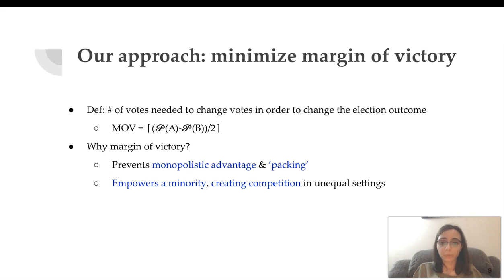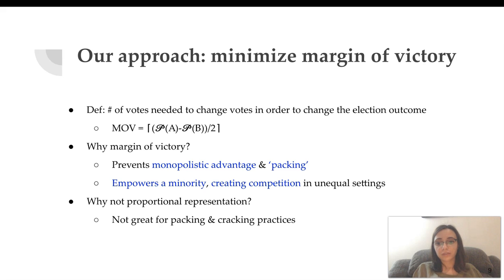So you may ask, why not proportional representation in that case? Well, proportional representation is quite difficult to apply both in theory and in practice, and it may not be the best choice in certain scenarios. So for packing and cracking cases, it might not be the best. For example, if you're cracking a minority into different districts, keeping the same proportion as in their general population, you may actually not allow them to win any district, while minimizing margin of victory may still give them the option to win a few of them.